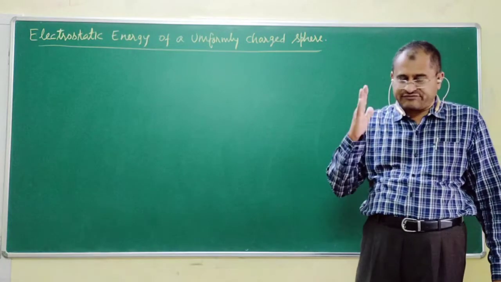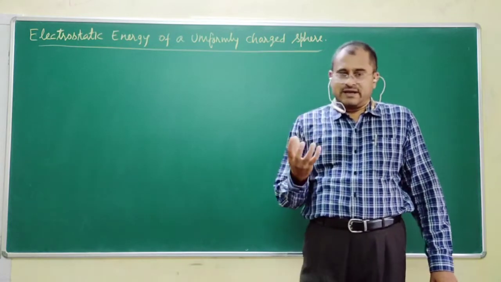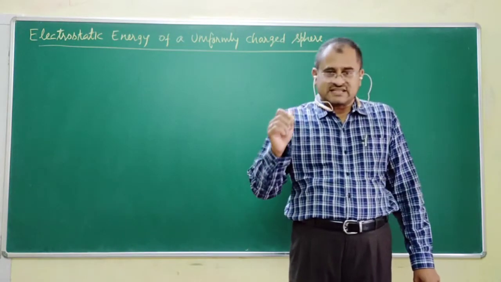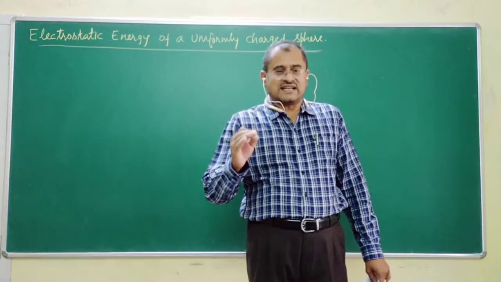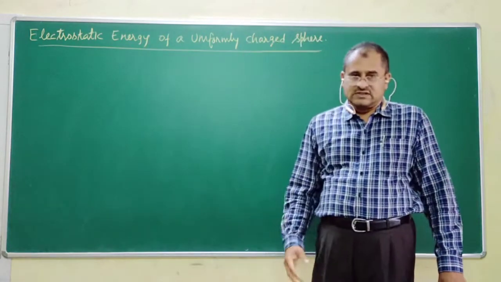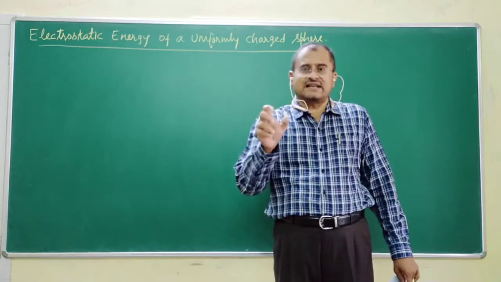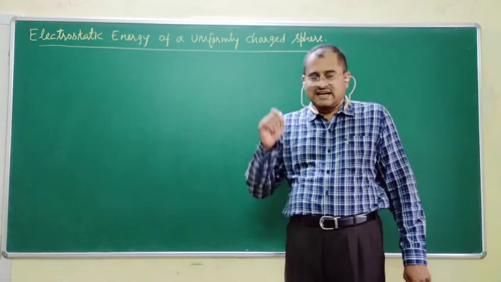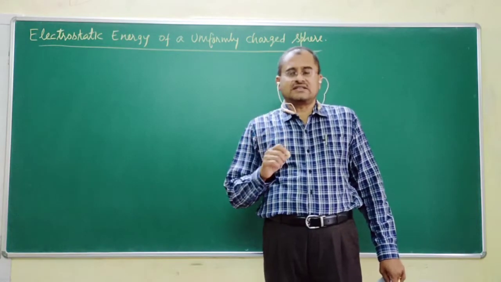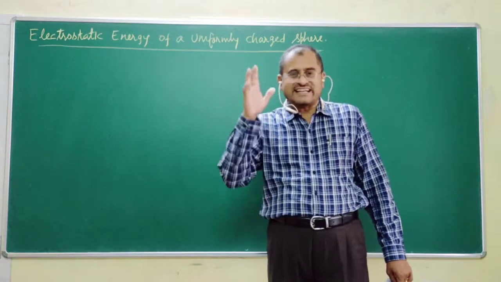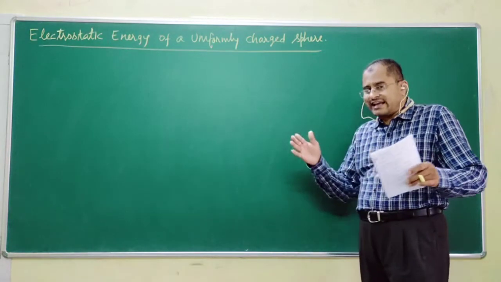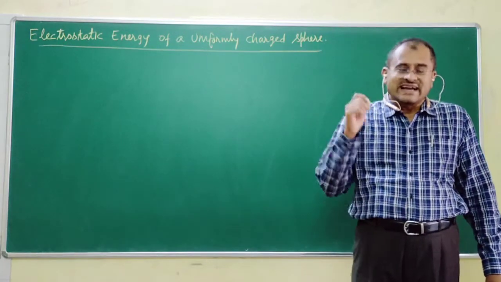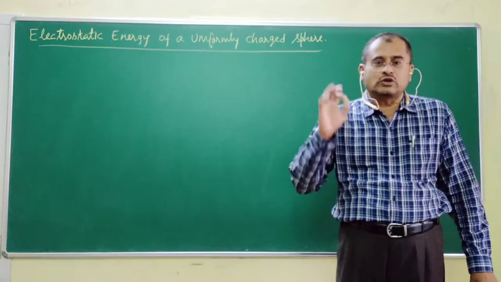I repeat once again, if you are not able to follow: I am assembling a sphere from a number of spherical shells. At any instant the radius of the sphere is r, and to this I am adding a charged shell of thickness dr. I keep doing this until its radius becomes equal to r naught.